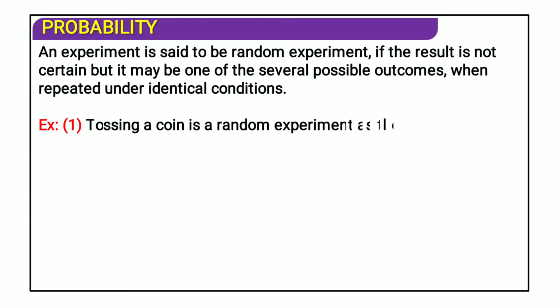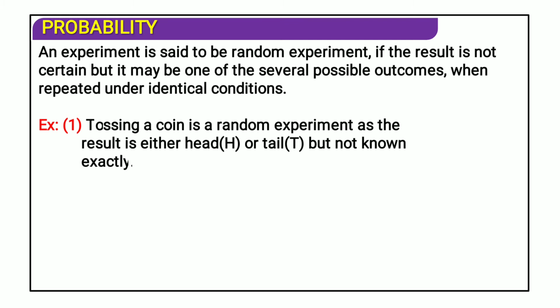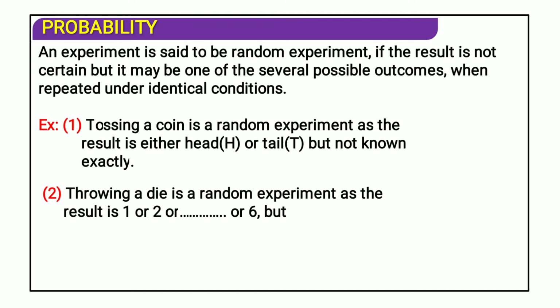See example number 1, tossing a coin is a random experiment as the result is either head or tail but not known exactly. We will not know this result exactly. It may be head the first time, it may be tail the first time, and vice versa also. Throwing a die is a random experiment. Why? Because 1, 2, 3, 4, 5, 6, anything can happen, but it is not certain that one will come or two will come. We cannot predict the coming of the digits 1 to 6. Hope you got this.